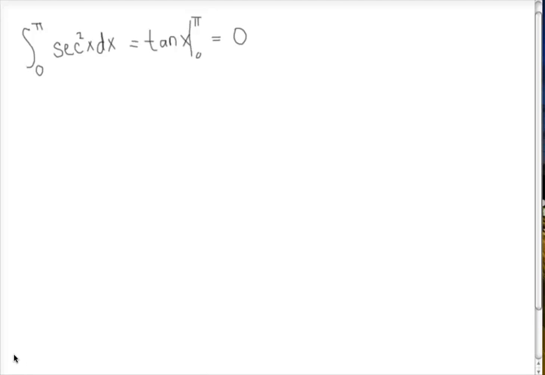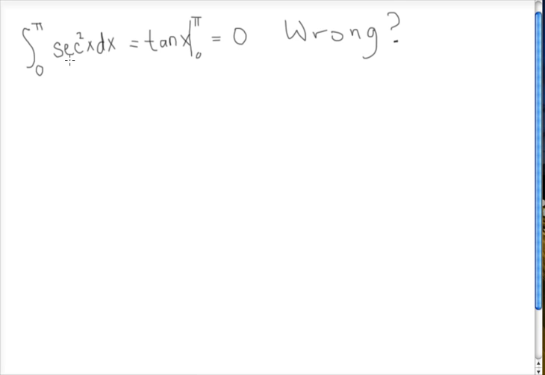So with this question, you're given an equation and asked what's wrong with this equation. So what is wrong here? We're integrating secant squared x dx between 0 and pi, and we're told that that's equal to tan x, which between 0 and pi should give us 0.